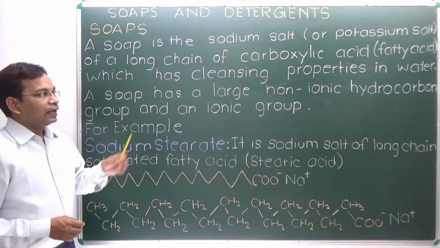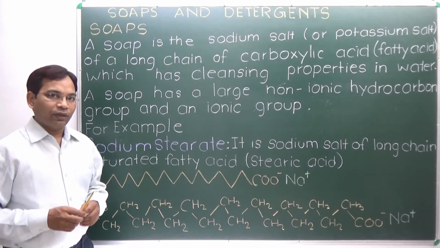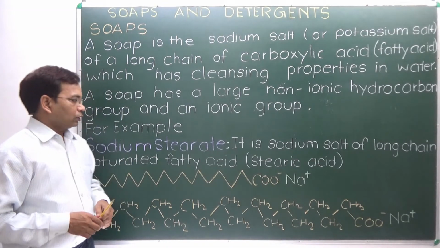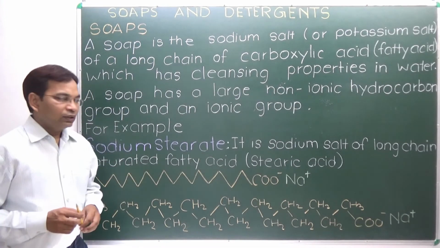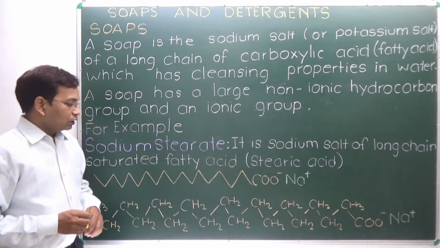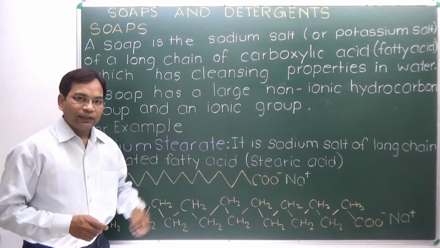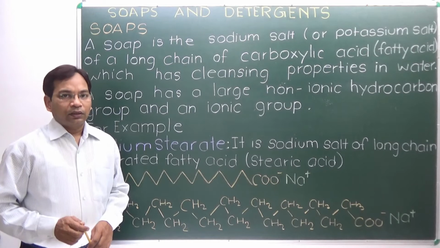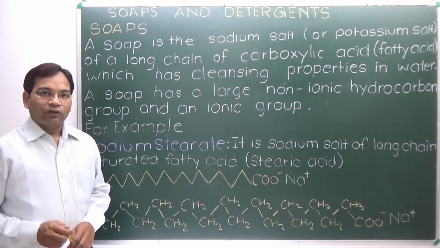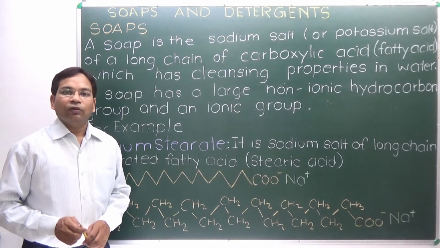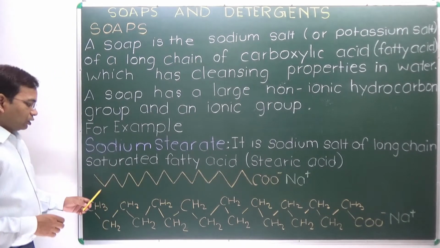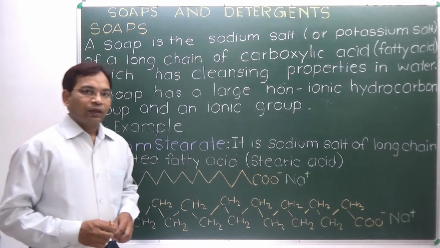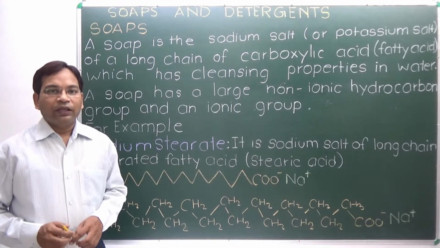A soap has a large non-ionic hydrocarbon part to attract the oil and an ionic group to attract the water. For example, sodium stearate is a sodium salt of a long chain saturated fatty acid, that is stearic acid. Stearic acid is an 18 carbon carboxylic acid. When it reacts with sodium hydroxide, it forms the salt sodium stearate. Here is a structure that contains 18 carbon and sodium. This is sodium stearate, a soap.